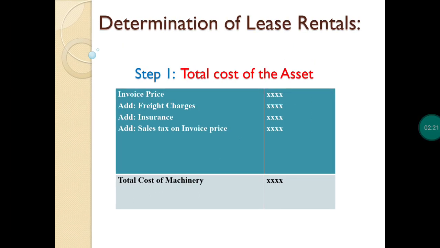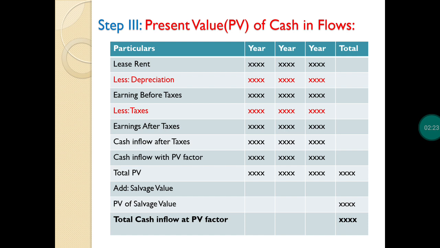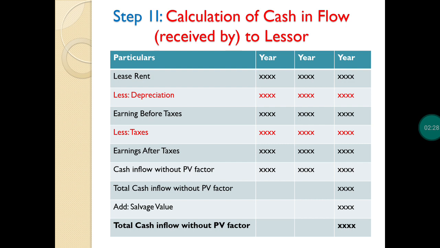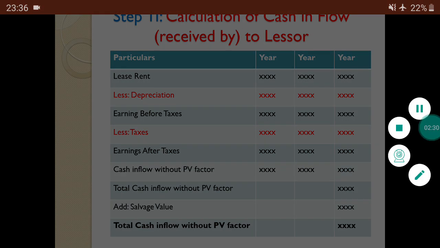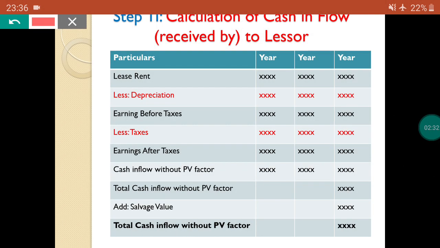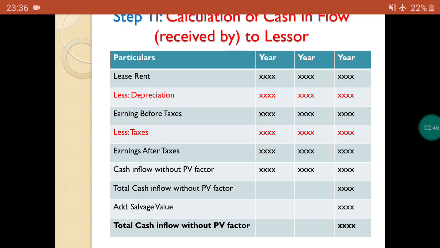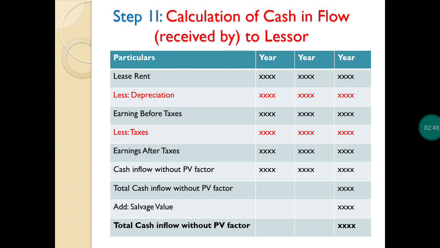Next one is step 2. In step 2 we have the calculation of cash inflow received by the lessor.